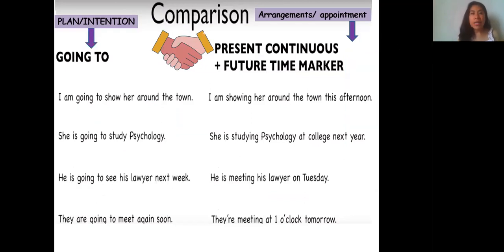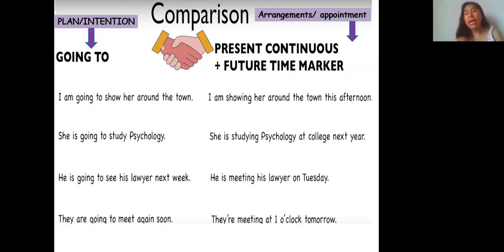How can we say when to use one or the other? Easy. Remember, "going to" expresses my intention or my plans, but if I make an arrangement or appointment with another person, and this is my near future, this is present continuous. Look at the examples. My plan or intention: I'm going to show her around the town. What is the arrangement? I am showing her around the town this afternoon.